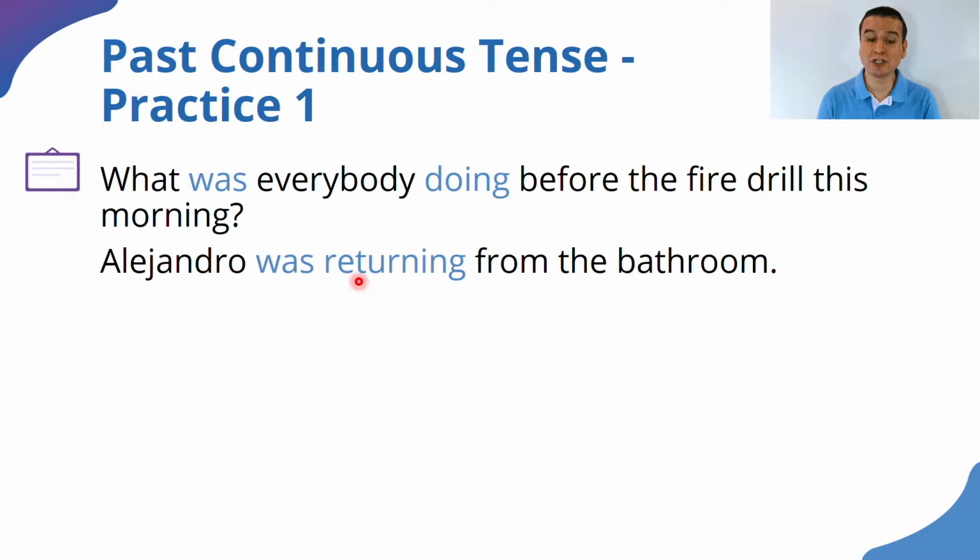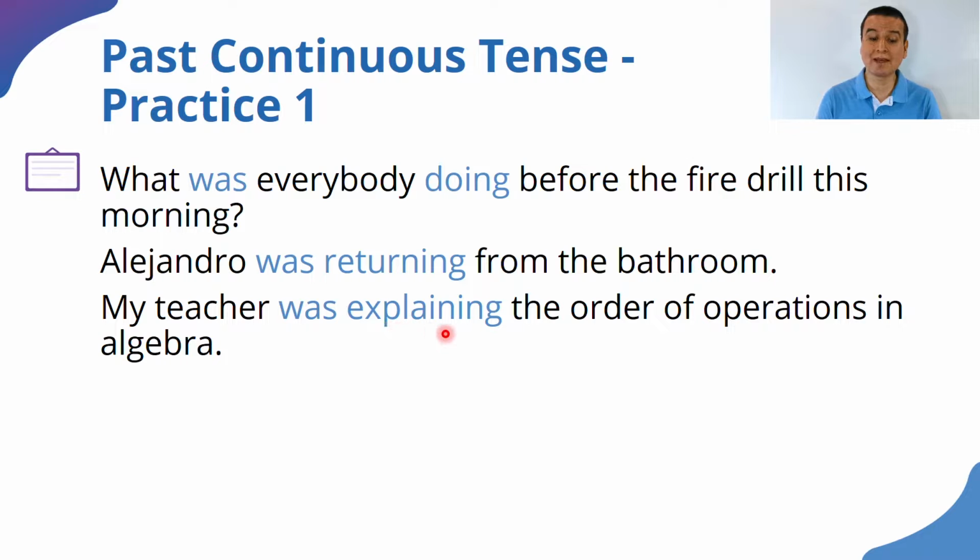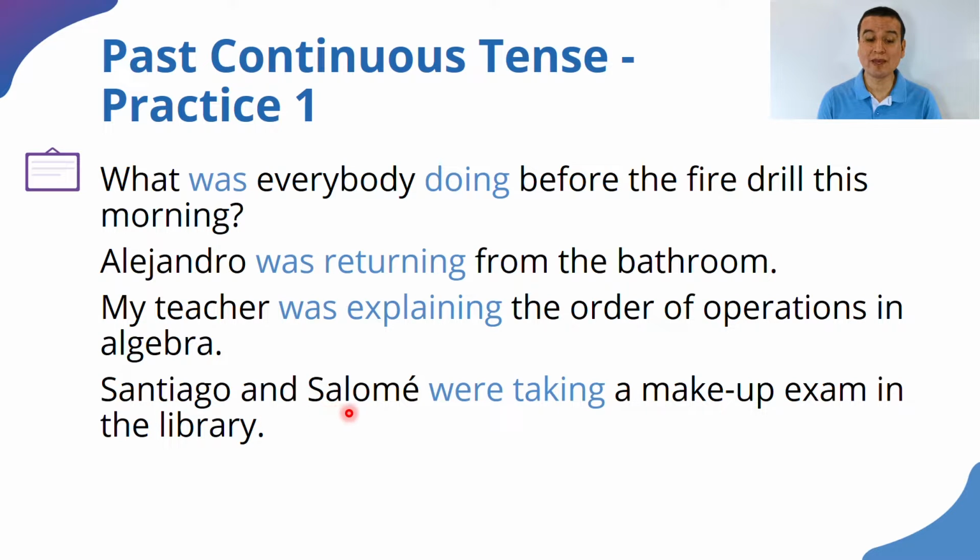Alejandro was returning from the bathroom. All right, that's what was happening. We use the past continuous to talk about actions that lasted for some time in the past. All right, was returning from the bathroom. My teacher was explaining the order of operations in algebra. All right, Santiago and Salome were taking a makeup exam in the library.